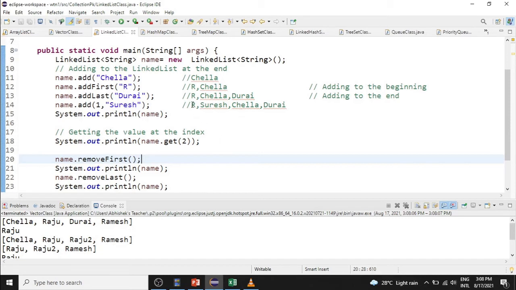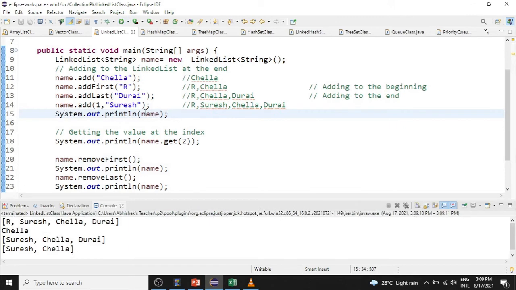That means R will be linked to Suresh, and Suresh will be linked to Chella. Initially R was linked to Chella, and Chella to Durai. Now R is linked to Suresh and Suresh is linked to Chella. Now get 2 will be accessing Chella. The removeFirst method will remove R. The removeLast method will remove Durai. Let us run this program and check it.